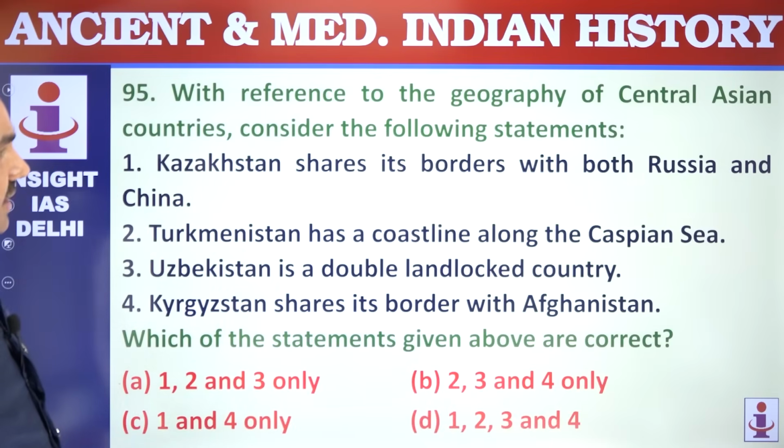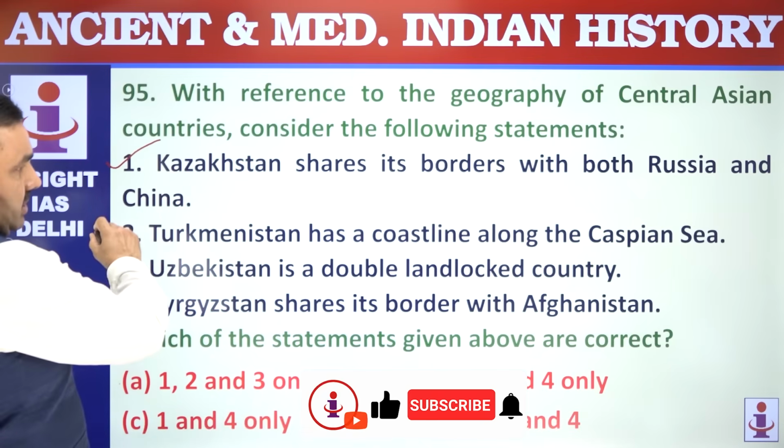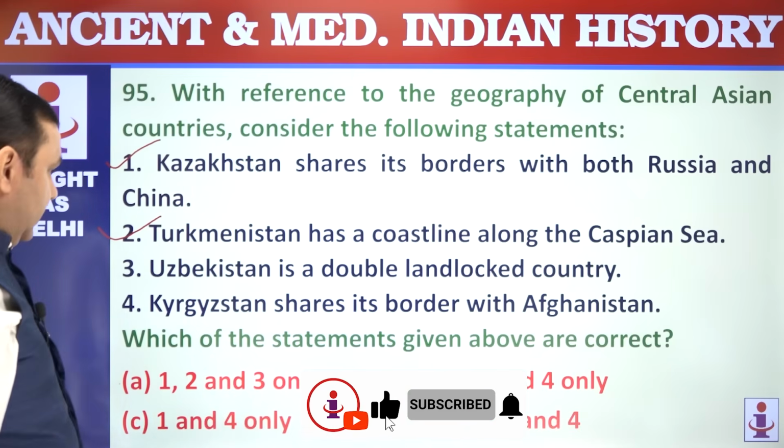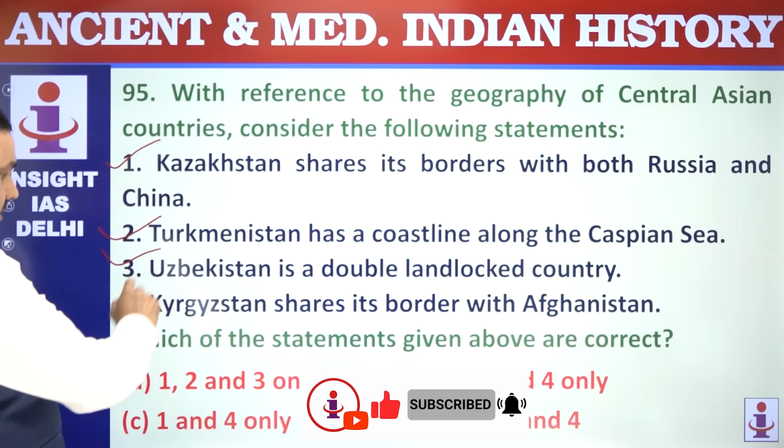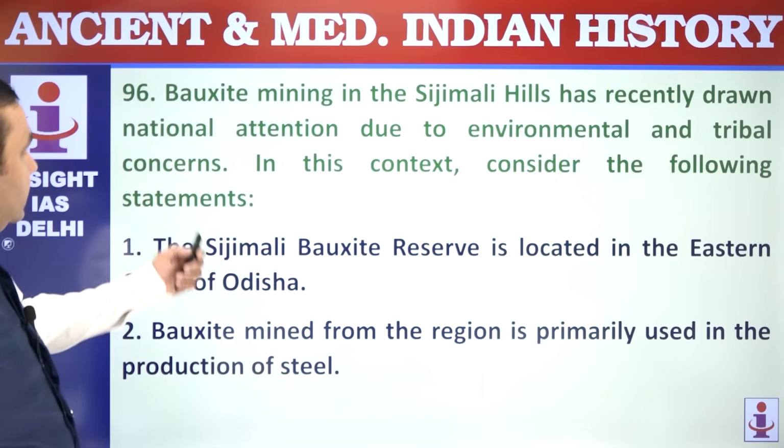95. With reference to the geography of Central Asian countries, Kazakhstan shares a border with Russia and China. Correct. Turkmenistan has a coastline along the Caspian Sea, that's correct. Uzbekistan is landlocked. Kyrgyzstan doesn't share a border with Afghanistan. 1, 2, 3.